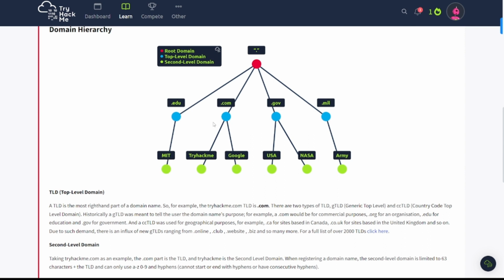So it has MIT listed here. .com, I think that stands for commerce or something like that, but anyway, it's going to be like TryHackMe, Google, the usual websites. Then .gov, of course, for the government, United States, NASA, because it's run by the government, right? Then you've got .mil for military specific domains, Army, USMC, stuff like that.